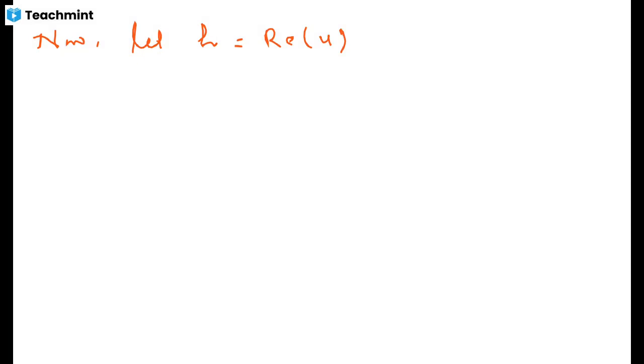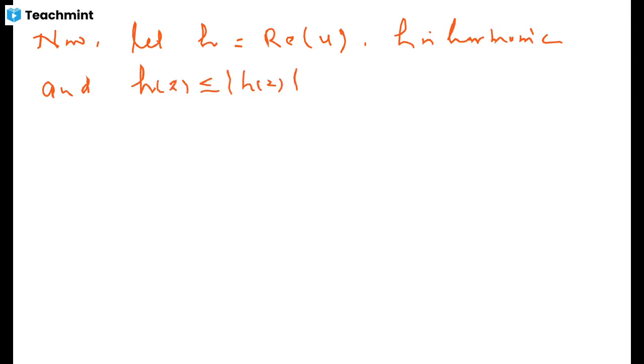So this h is also a harmonic function, and we know that h being a real number, h(z) is less than or equal to |h(z)|. It is less than or equal to |u(z)|, because the modulus of the real part is always less than or equal to the modulus of the complex number, and this is less than or equal to M.